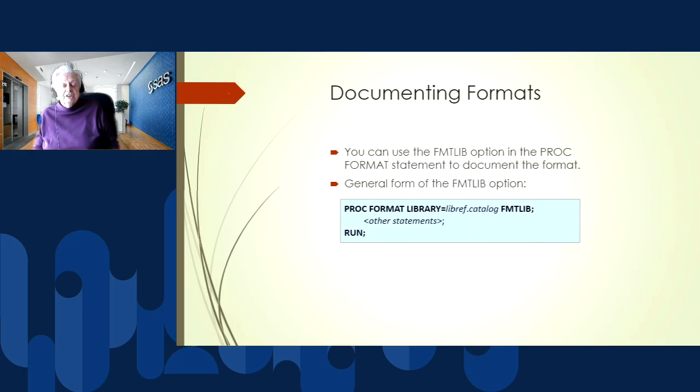Another option that's available in proc format to actually see how formats are defined is the FMTLIB option on the proc format statement. And this will give us a written report of what formats are in this library.